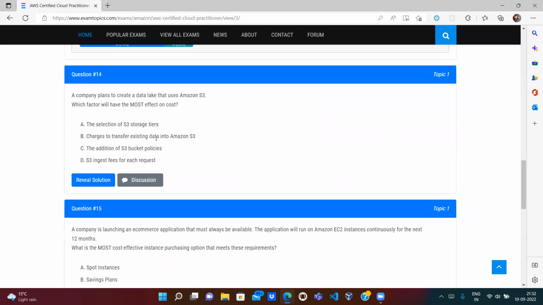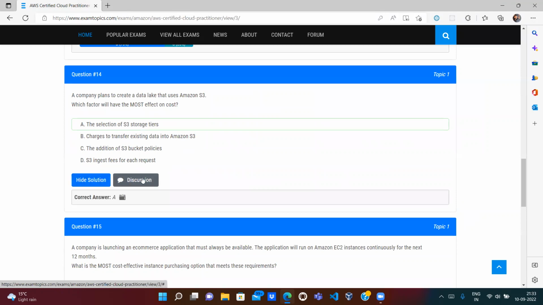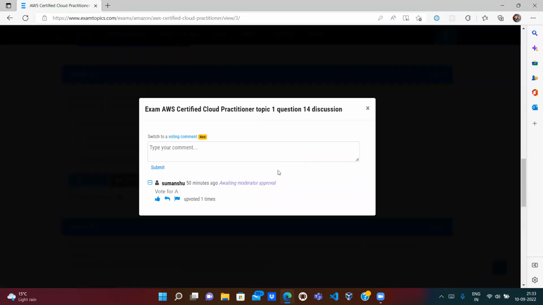Charges for transferring data into Amazon S3: there is no incoming cost, but there is an outgoing cost, so that looks incorrect. Bucket policy, no, it's totally free. It is not going to impact our cost. S3 ingest fee for each request, no. So A looks correct to me. So A is correct.